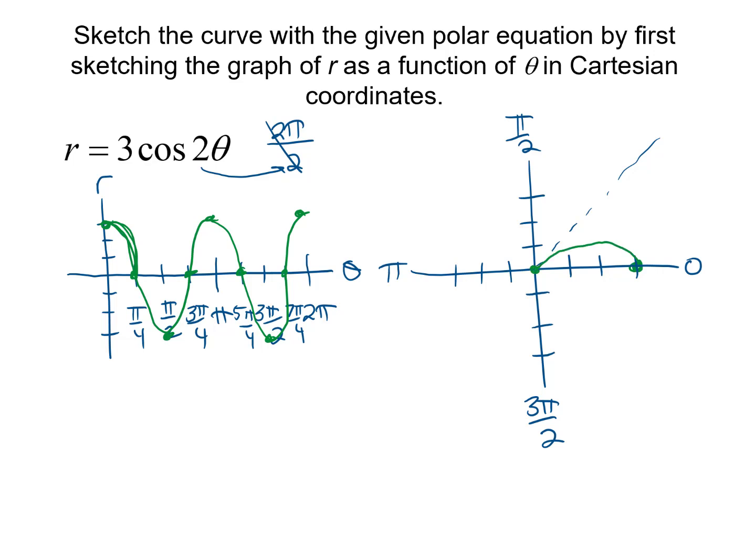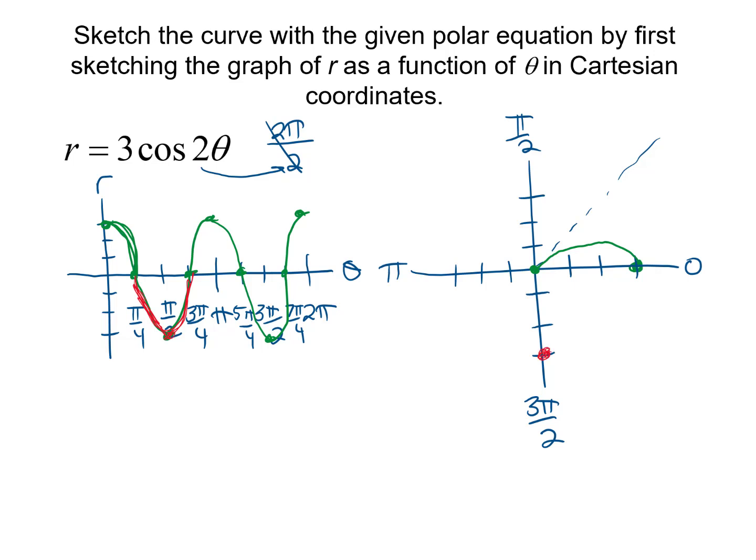So let's just draw our pi fourths, and I need to be decreasing until I get to 0, or the pole. Alright, so now as we do the next chunk of the graph, let's do this whole piece of the graph from here to here in red. So the first thing I'm going to do is I'm going to have a negative radius going down. The farthest down it goes is at pi halves. It's at negative 3.